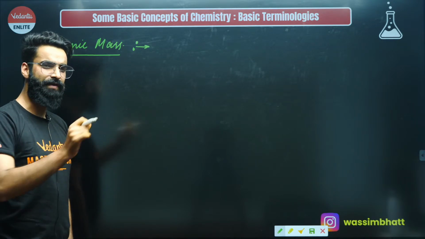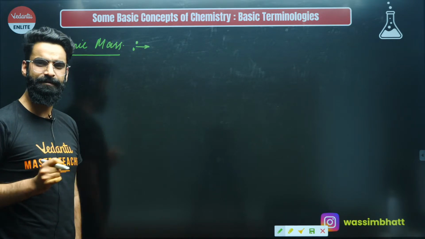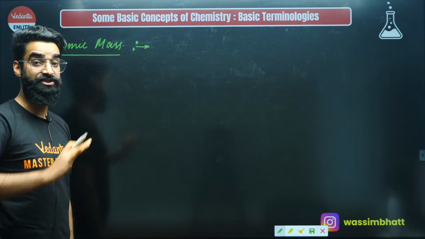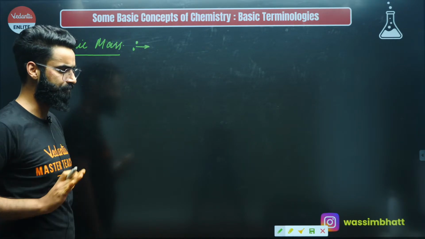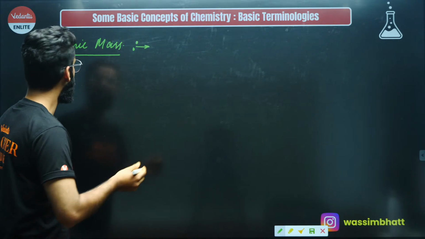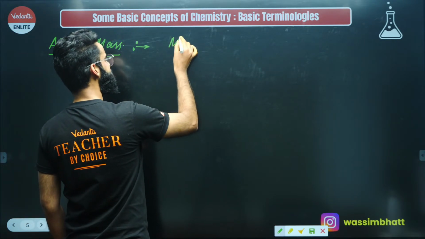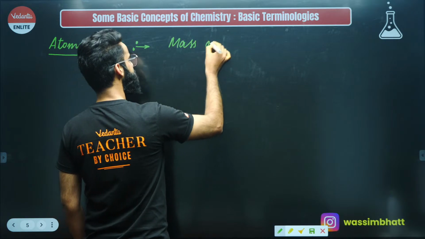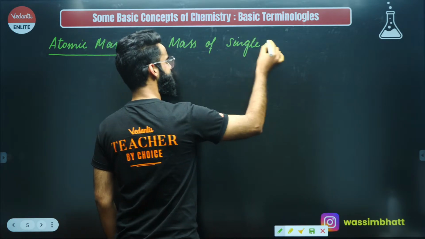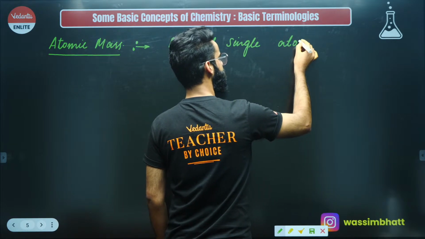I'll first write its simplest definition, then I'll make sure we understand its actual definition in detail. And what is the simplest definition of the atomic mass? Atomic mass is defined as the mass of a single atom of an element.